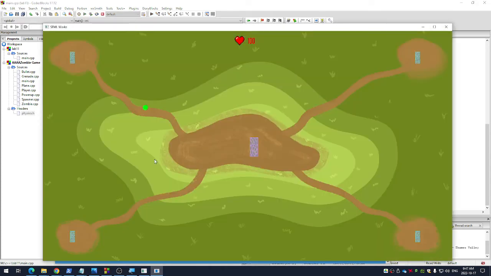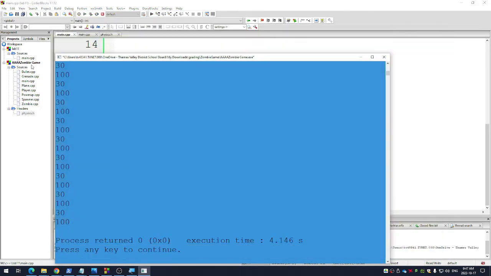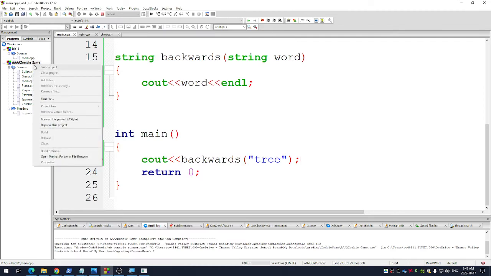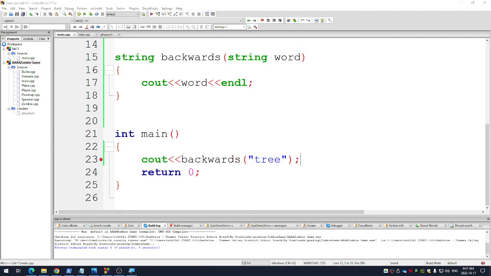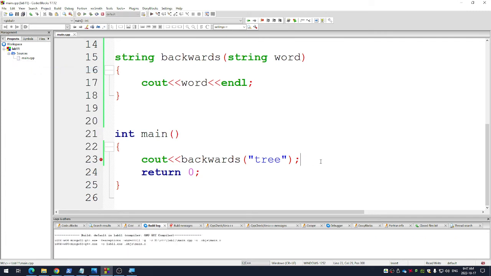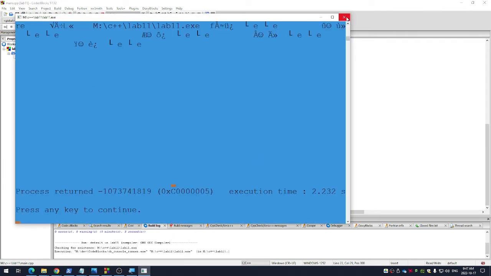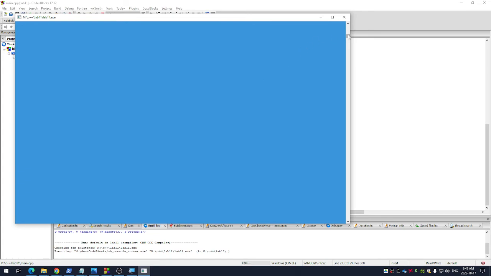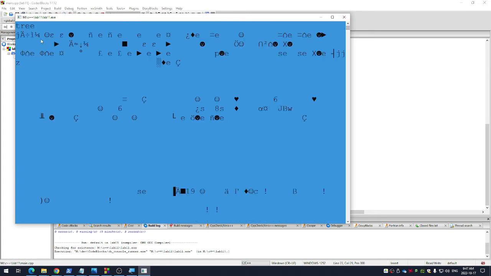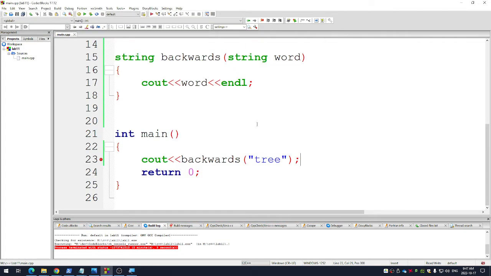Oh, I'm still running the zombie game. Let me close that up. Close project. Great. So if I run that, it should just put the word tree on the screen. Whoa. That's so crazy. It does put tree, but then it puts a whole bunch of garbage. I actually like seeing all that. It's pretty. That was weird. Okay, I know why though.